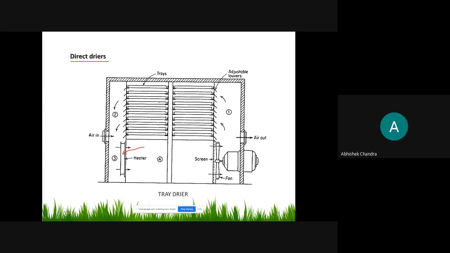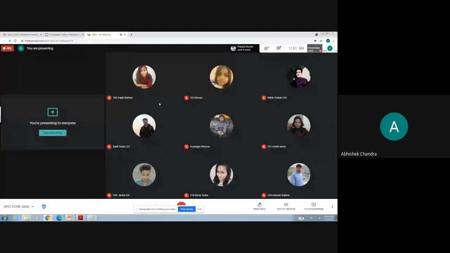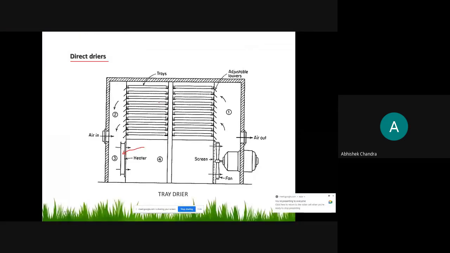अब here in this case, tray diagram में the sticky material means, यानी कि which has a moisture content up to this level, the material will be sticky, है ना। This is not a slurry type, this is sticky type of material. तो sticky type of material is present here, or in some cases we use thick slurry, and then this hot air will be circulated past here.